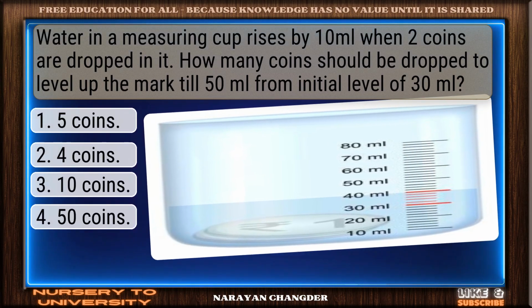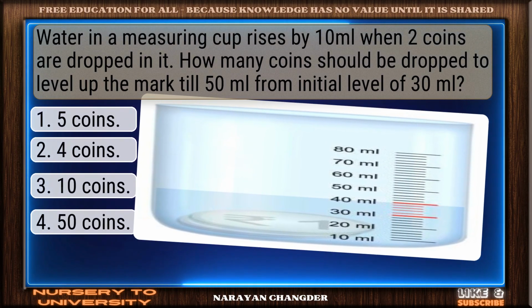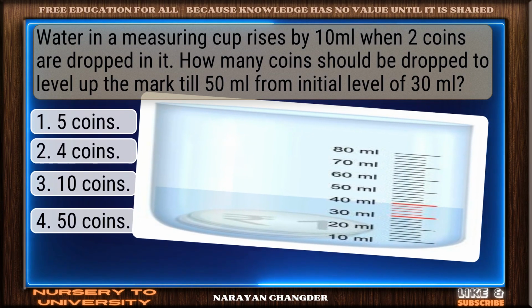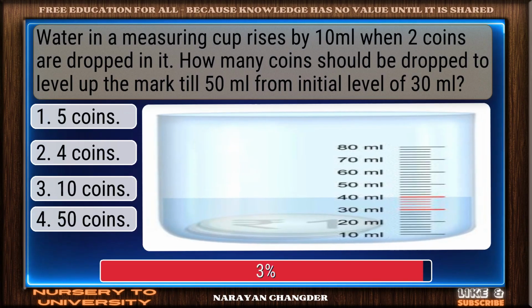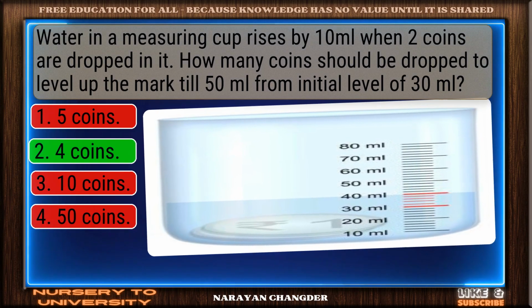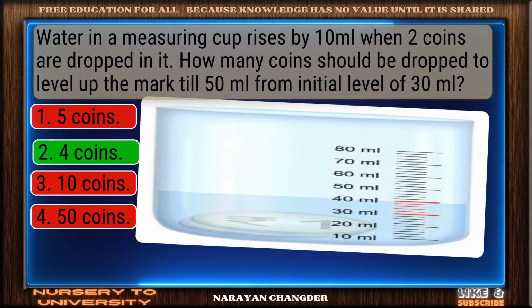Water in a measuring cup rises by 10 ml when 2 coins are dropped in it. How many coins should be dropped to level up the mark till 50 ml from initial level of 30 ml? Good thinking. 4 coins is the right answer.